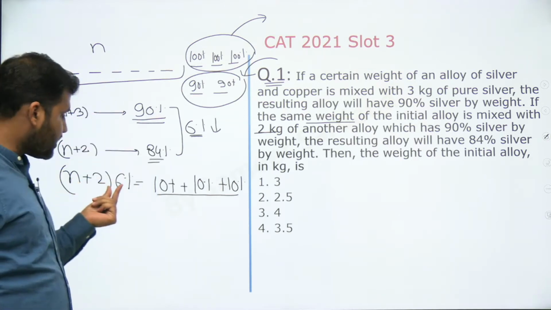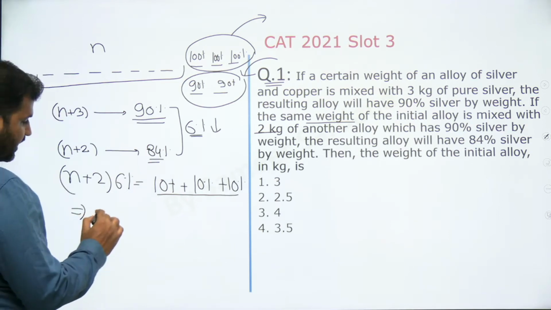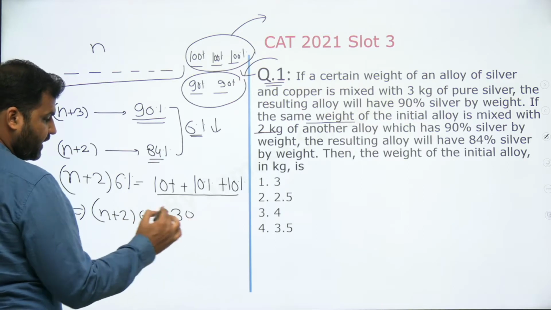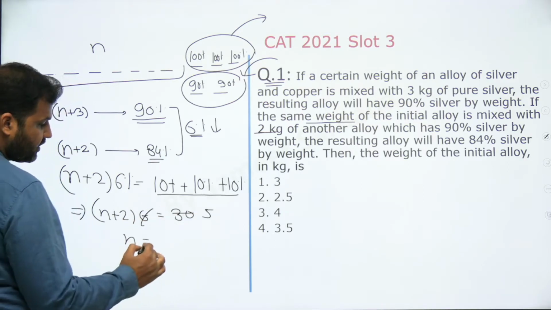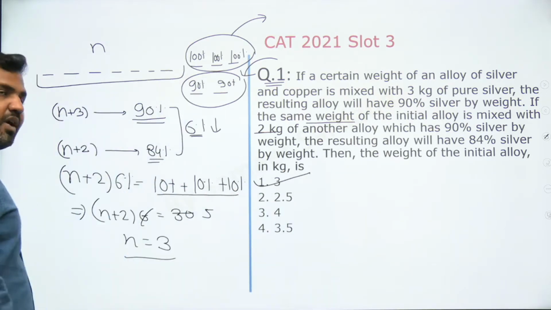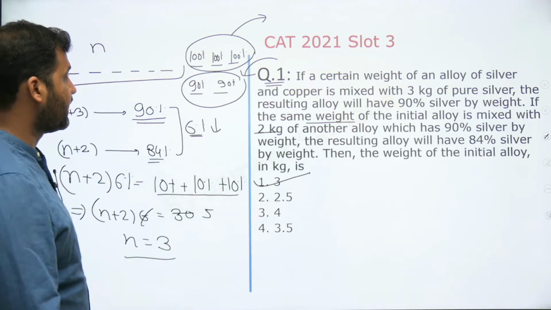तो n plus 2 में 6% का जो डिक्रीमेंट है वो टोटल डिक्रीमेंट के सेम रख दो. That's it. That's the answer. n plus 2 into 6 is equal to 30. ये 5 पे कैंसिल करेगा, n का वैल्यू 3 आ गया. That means initial number of units are 3. Is it a 1 minute question approach? Yes, obviously, right? इसको करने में आपको 1 मिनट से ज्यादा नहीं लगेगा.